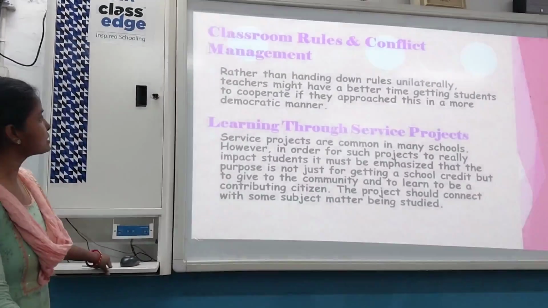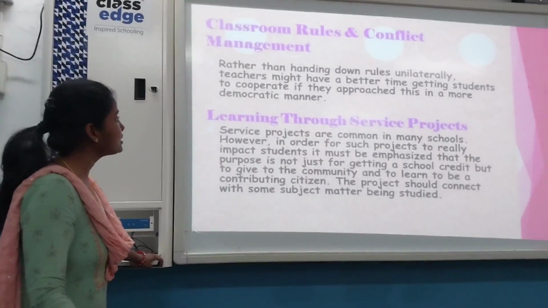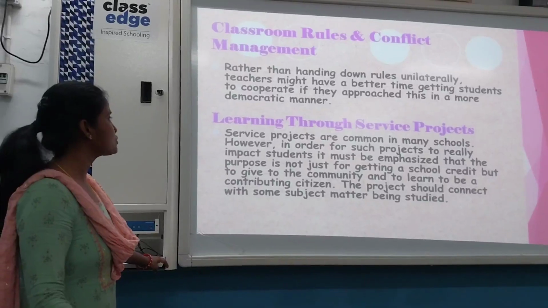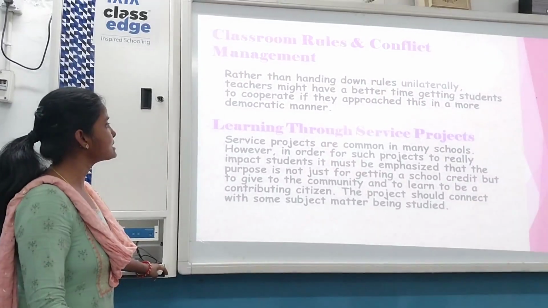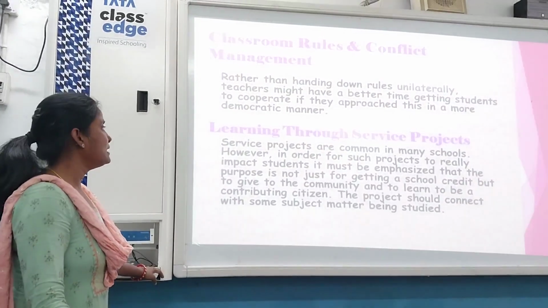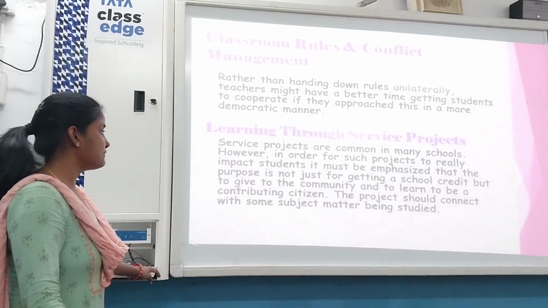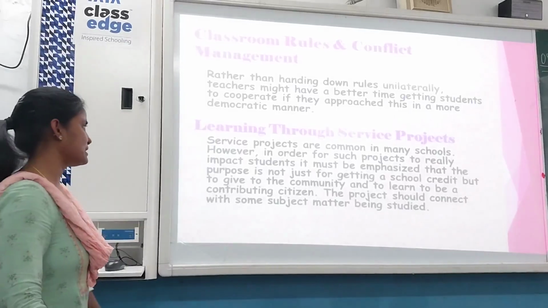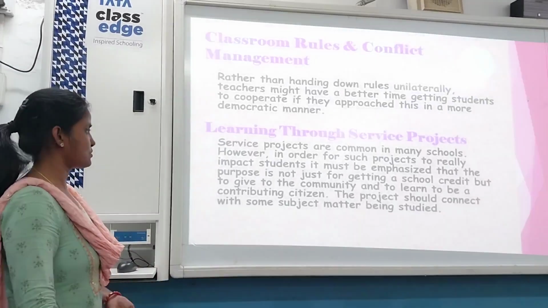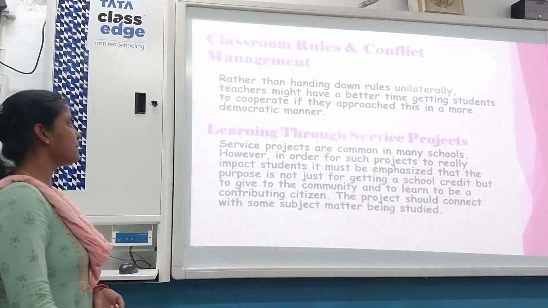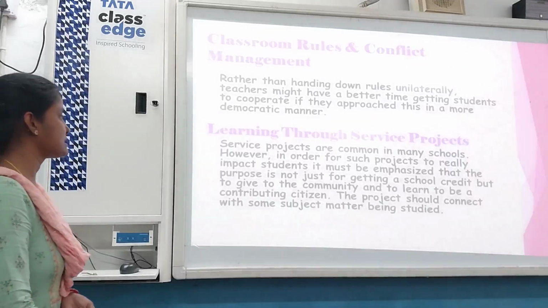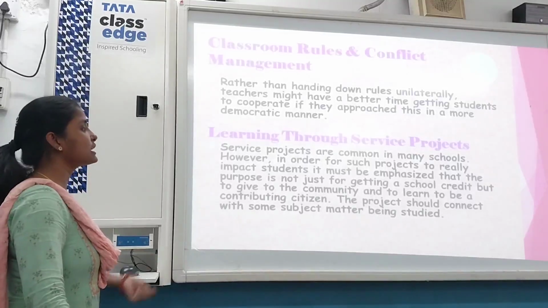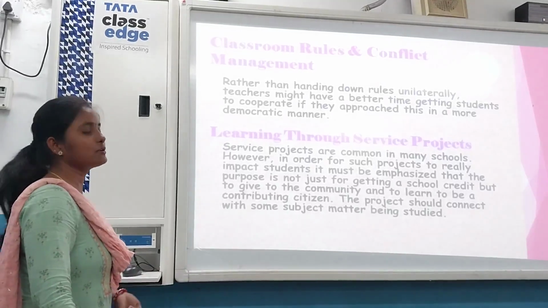Now classroom rules and conflict management. Rather than handing down rules unilaterally, teachers might have a better time getting students to cooperate if they approach this in a more democratic manner. Learning through service projects. Service projects are common in many schools. This we can include in the senior classes also. However, in order for such projects to really impact students, it must be emphasized that the purpose is not just for getting a school credit, but to give to the community and to learn to be a contributing student.